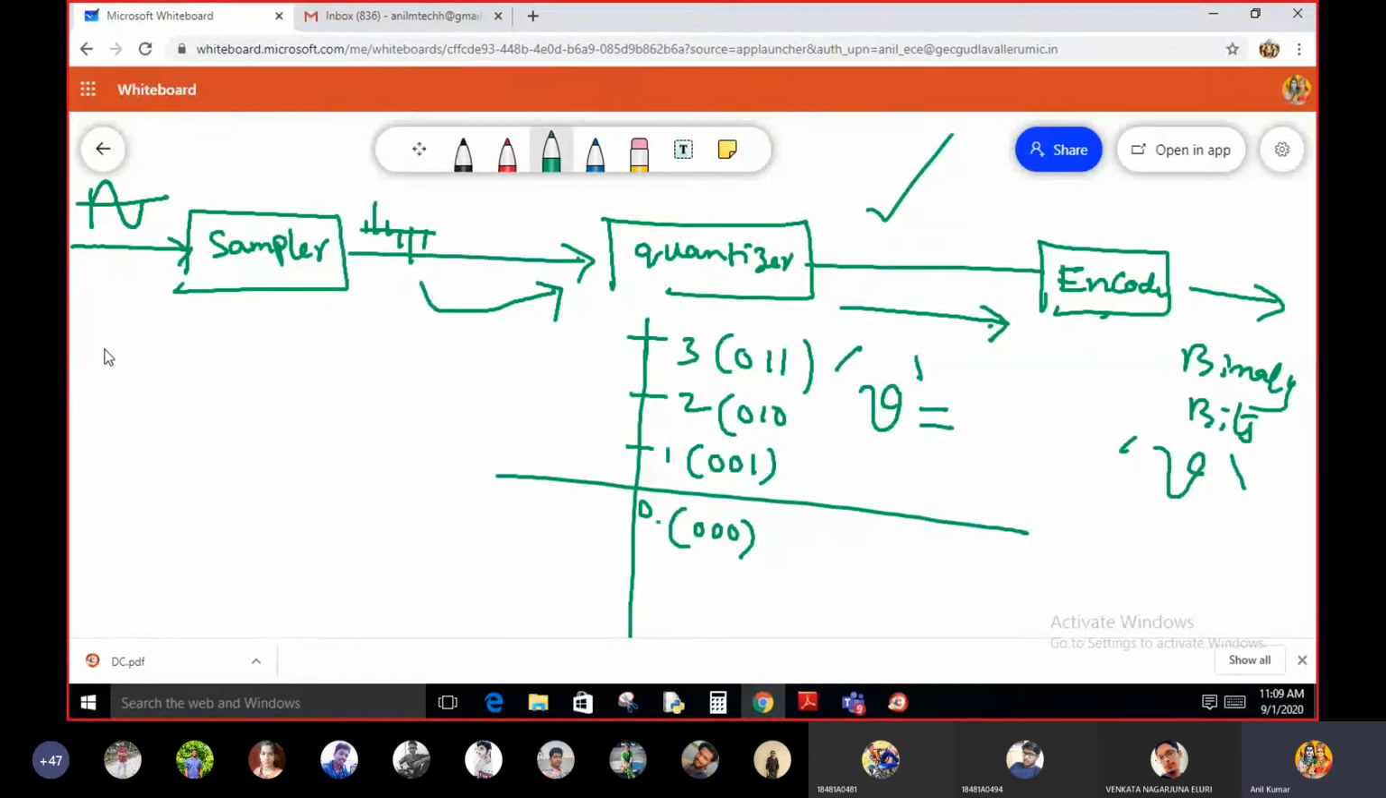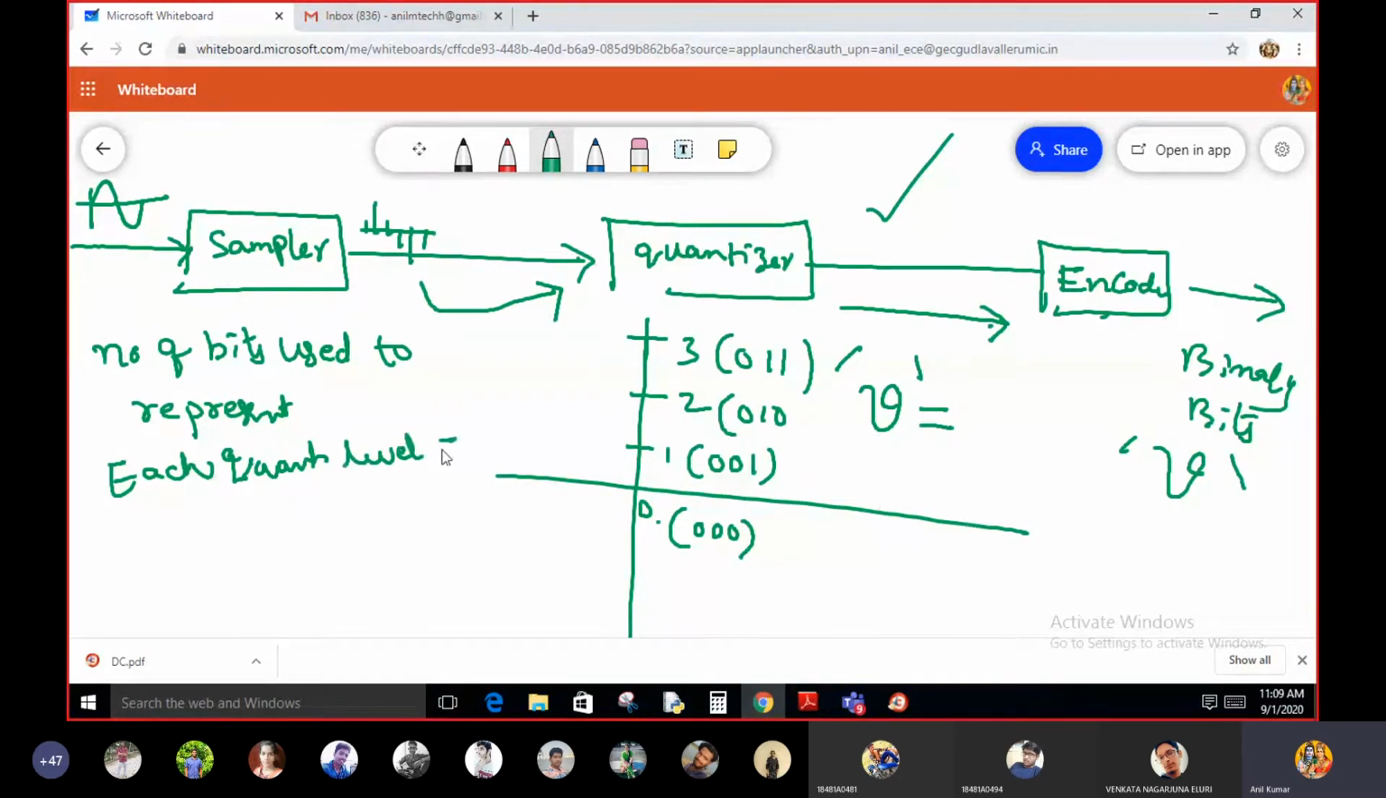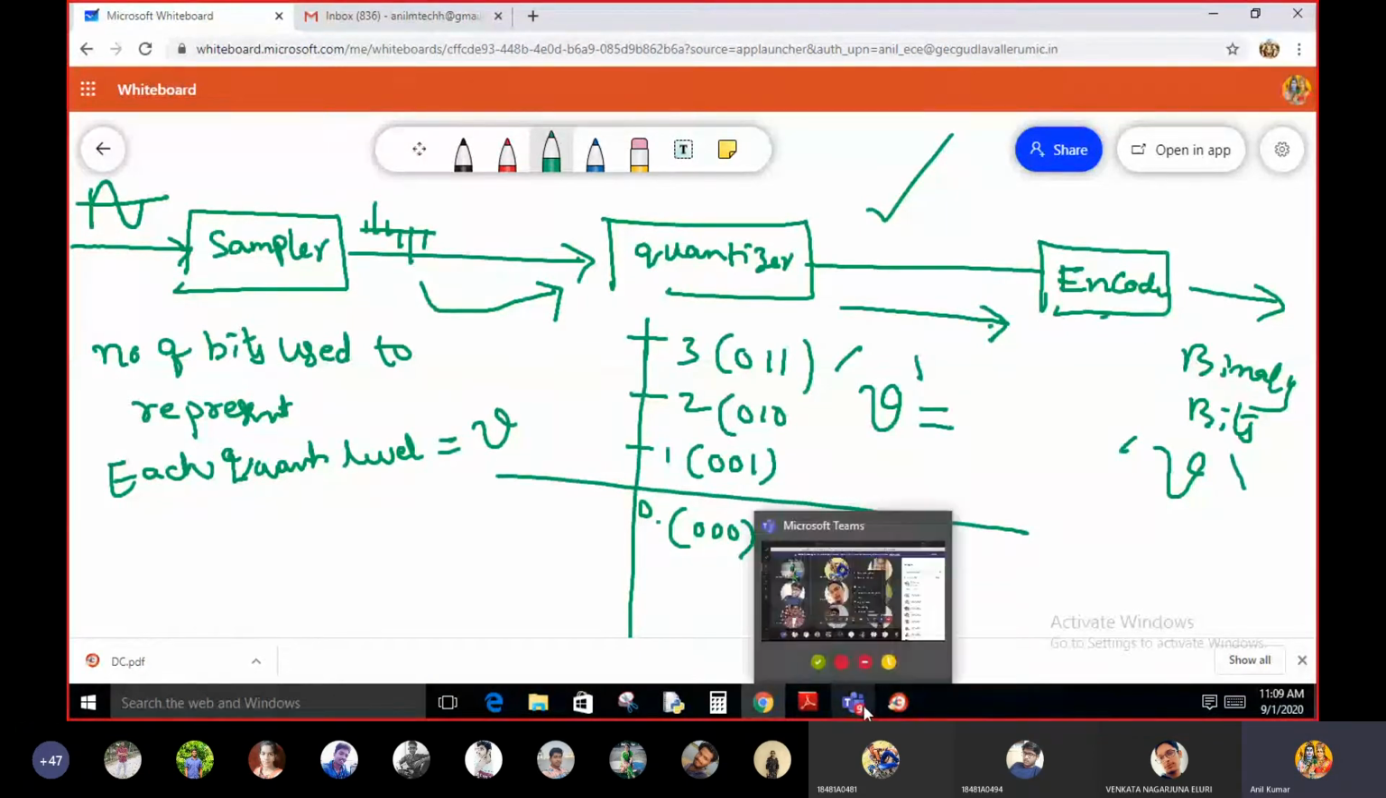So the number of bits used to represent each quantization level is equal to V. Is it okay? Students, is it understandable to you? Students, please give your response.